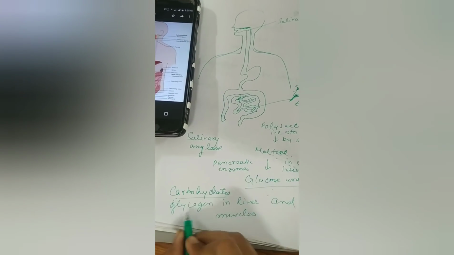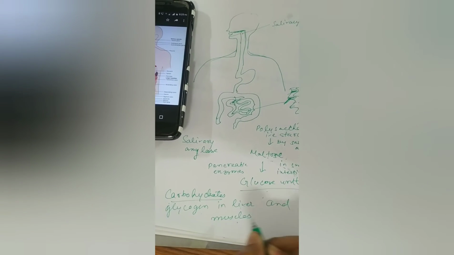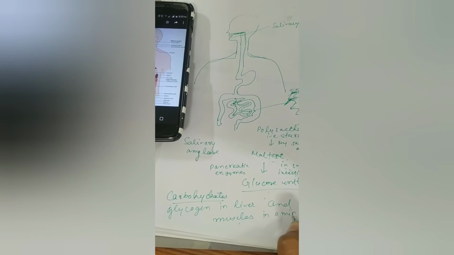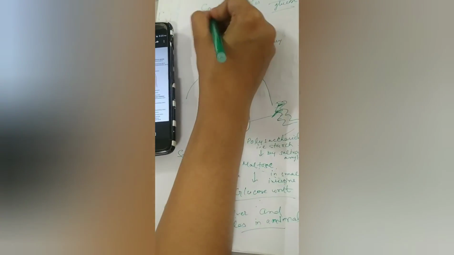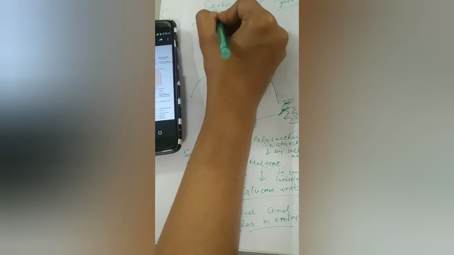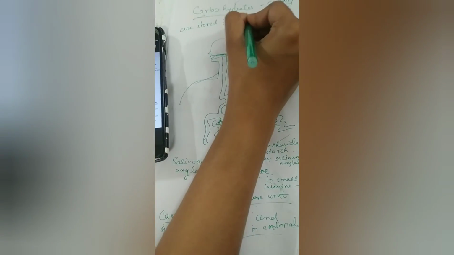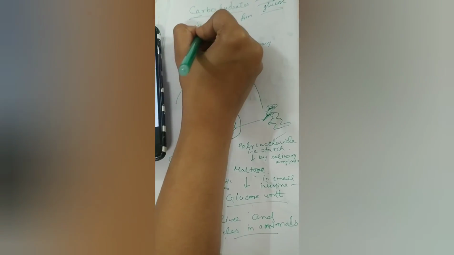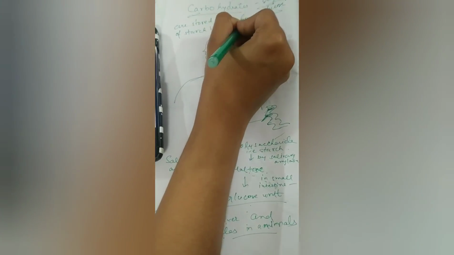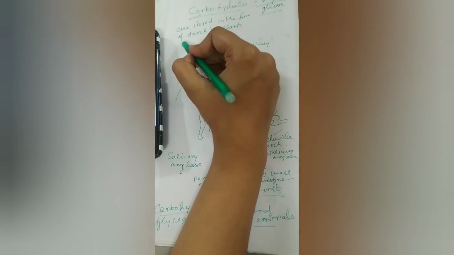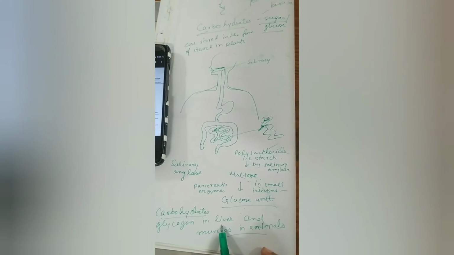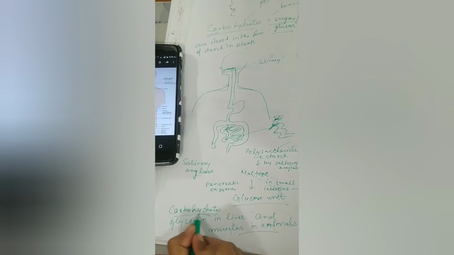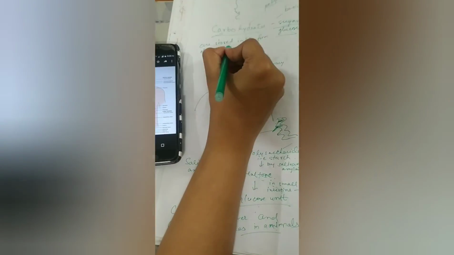So carbohydrates are stored in the form of glycogen in liver and muscles in animals, and in plants these carbohydrates are stored in the form of starch. So I have told you 2 points: carbohydrates are stored as starch in plants, and as glycogen in liver and muscles in animals. Both glycogen and starch are polysaccharides.